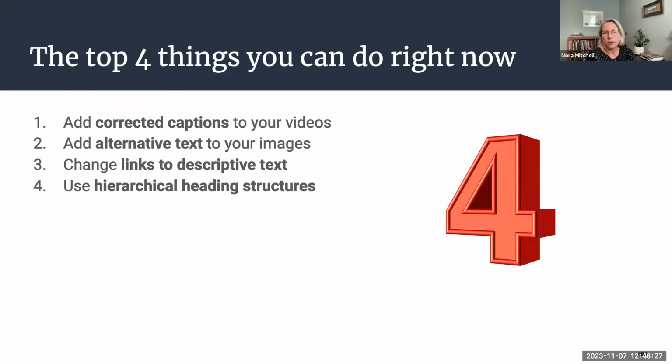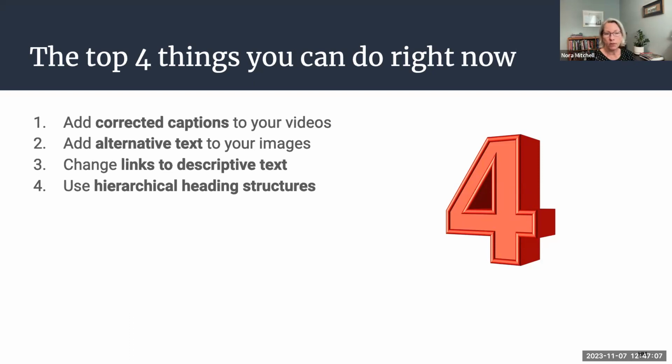Okay. So there's quite a lot to do actually to get courses fully aligned with accessibility requirements. But for the purpose of a 1-hour workshop like this, we decided to narrow it down to 4 things that are all the low-hanging fruit, right? Just get comfortable doing these 4 things and you're well on your way. There's more, of course. At the end of the presentation, we'll give information on how to dig deeper.